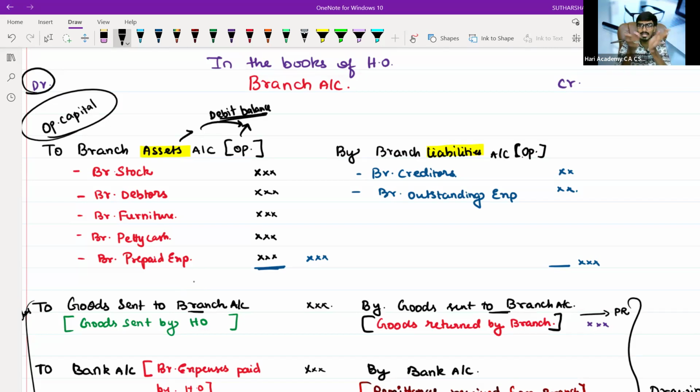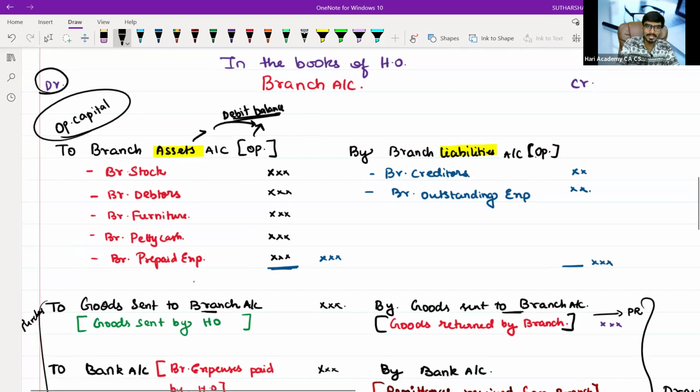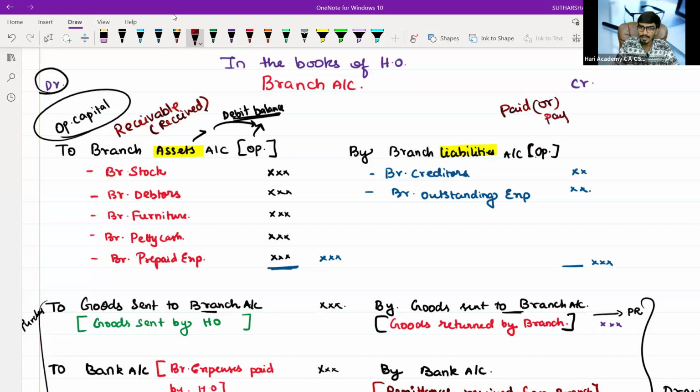Debit the receiver, credit the giver. That is also another way. Whatever is receivable or received, we will debit it. Whatever has been paid or payable, we will credit it. This is an alternative view of thinking about the preparation of that particular branch account.